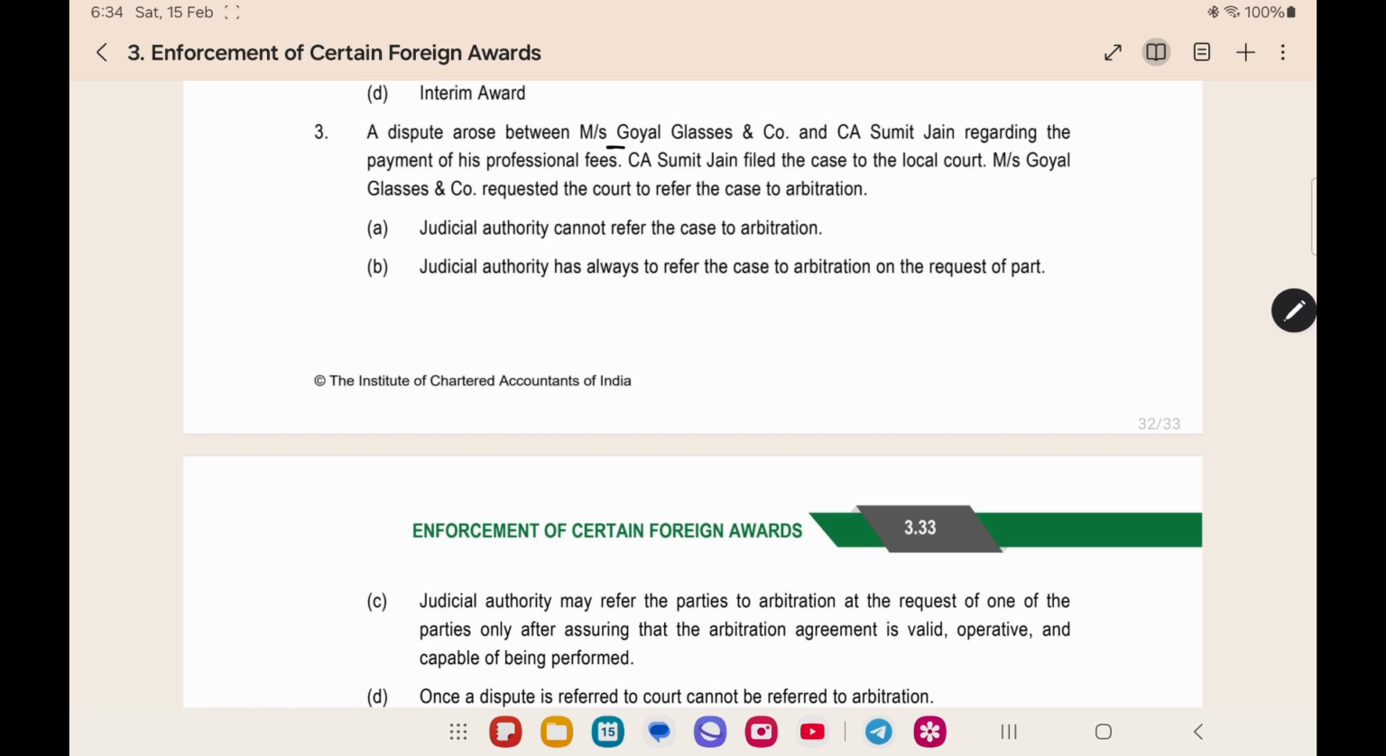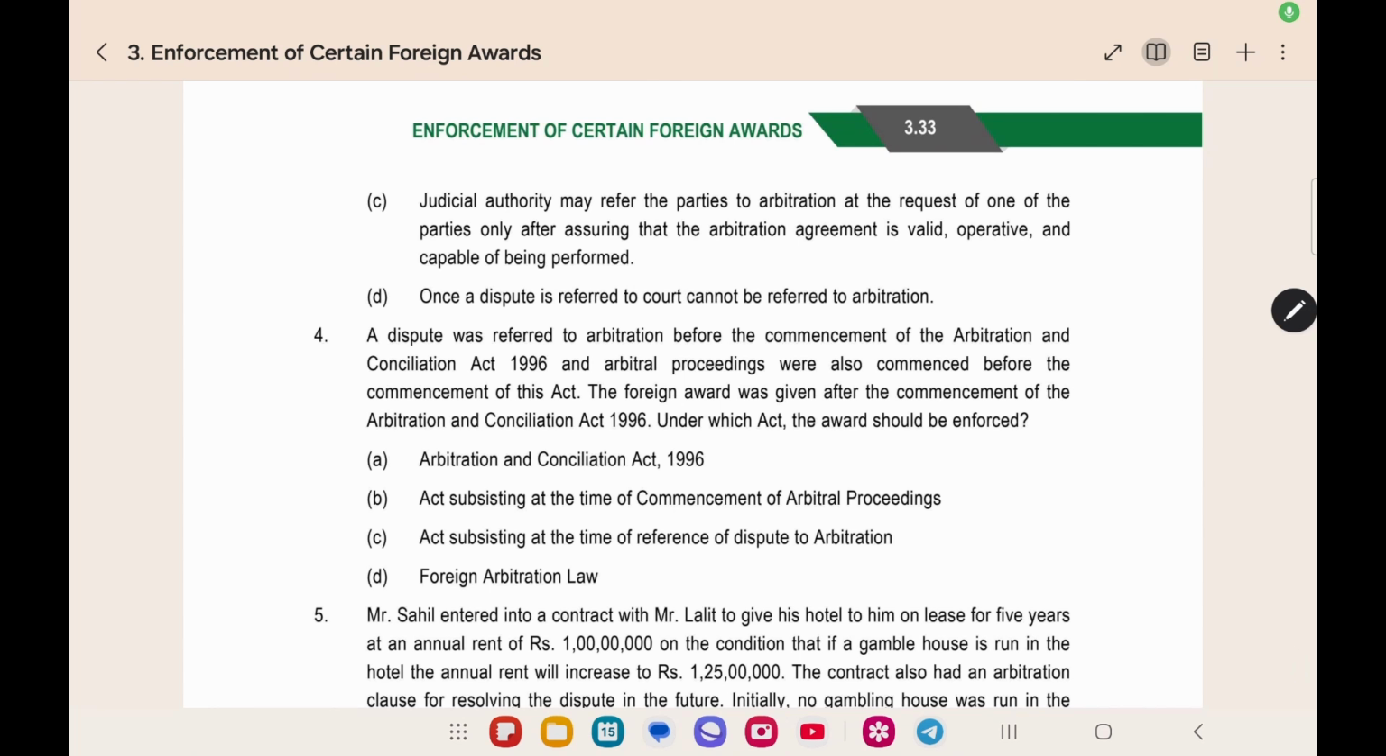A dispute arose between Mrs. Goel Classes and CA Sumit Jain regarding the payment of professional fees. The CA filed the case in the local court. Goel Classes and Company requested the court to refer the case to arbitration. Here we have 4 options. Judicial authority cannot refer the case. Judicial authority has always referred the case to arbitration. The third option is judicial authority may refer to arbitration at the request of one of the parties only after assuring that the arbitration agreement is valid, operative and capable of being performed.